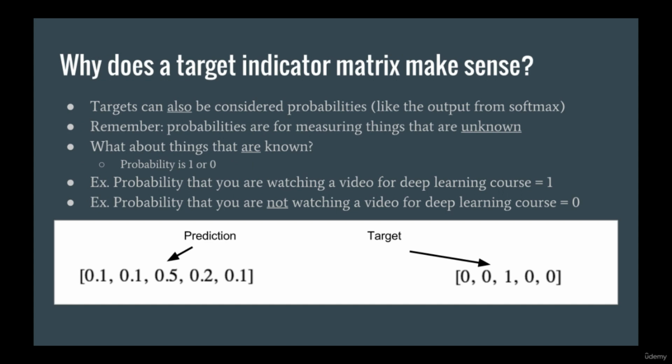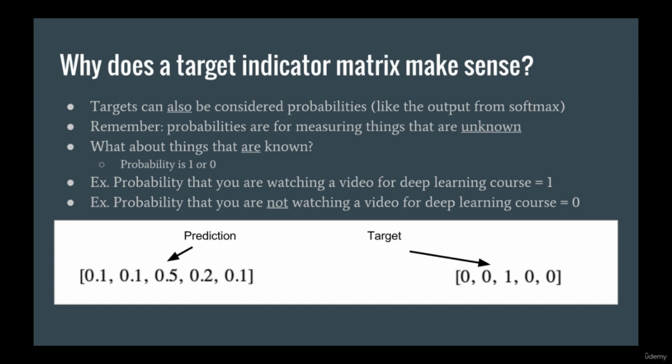One question you might have is, why does turning the targets into an indicator matrix make sense? Well, remember that the output of a neural network is a list of probabilities, the probability that the input belongs to each class. Remember that probabilities are for telling us about things that are unknown. Well, what about things that are known? In that case, the probability should be 1 or 0 because there's no uncertainty. For example, what's the probability that you are watching a video for a deep learning class? The probability is 1 because it's something that has already happened. The probability that you are not watching a video for a deep learning class is 0.